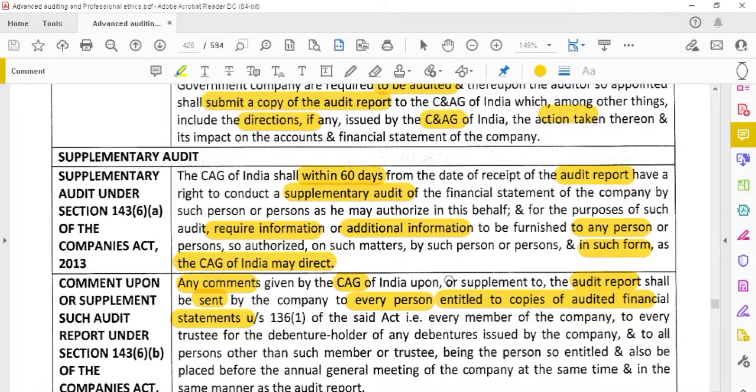For example, the persons who are entitled to get the financial statements of the company must also be sent the comments. Not only the financial statements, but whatever comments are provided by the C&AG, we have to give to the persons entitled to the financial statements, for example the shareholders, along with the comments issued by the C&AG on the supplementary audit.